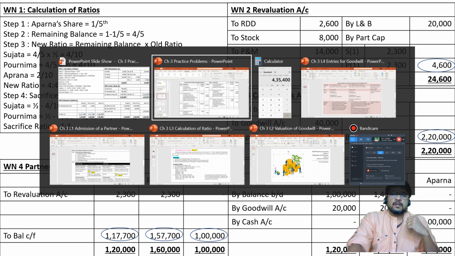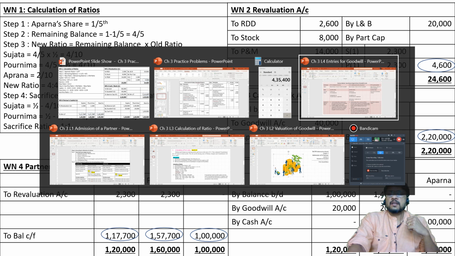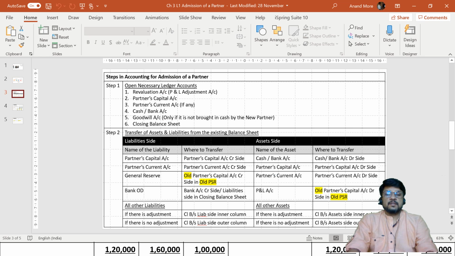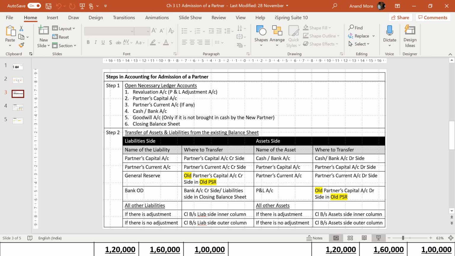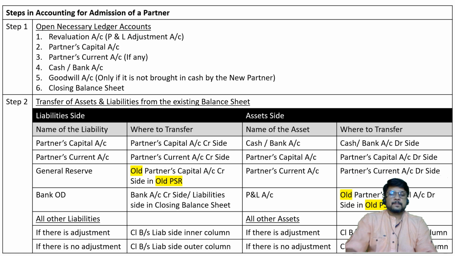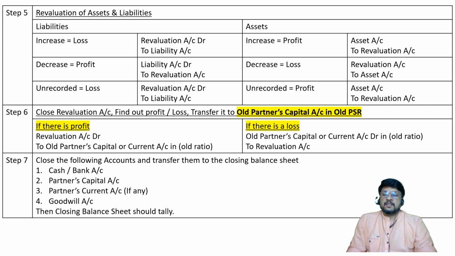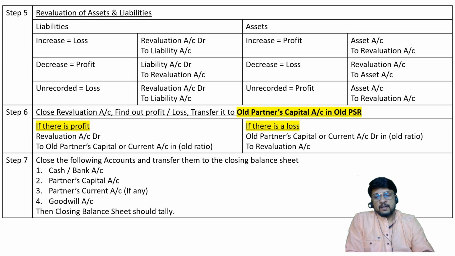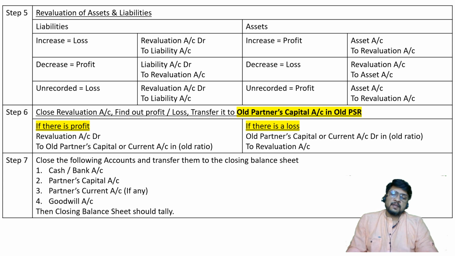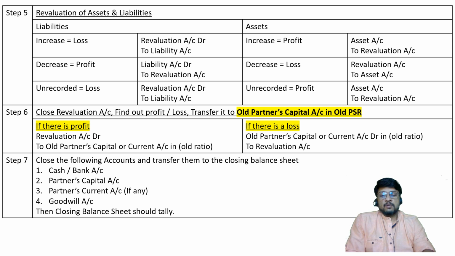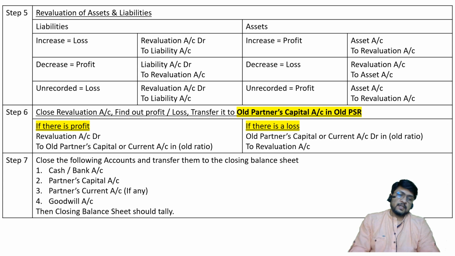What are the accounting steps? I hope you remember this. Yes, here they are. These are the accounting steps which we have studied. Open necessary ledger accounts, transfer of assets and liabilities, capital brought in by the new partner, goodwill account adjustments, revaluation of assets and liabilities, and then closing of the revaluation account, finding out the profit or loss, and transferring it to partners' capital. In case of profit, what is to be done? In case of loss, what is to be done? Then closing all the accounts and closing the balance sheet. These are the steps which we have already studied in detail in our first lecture.